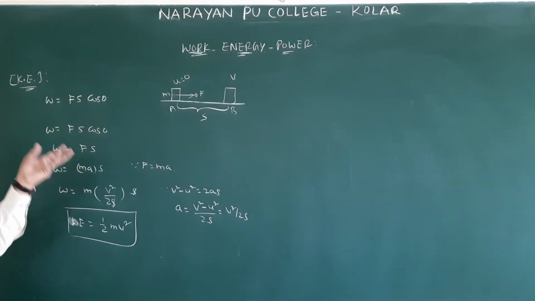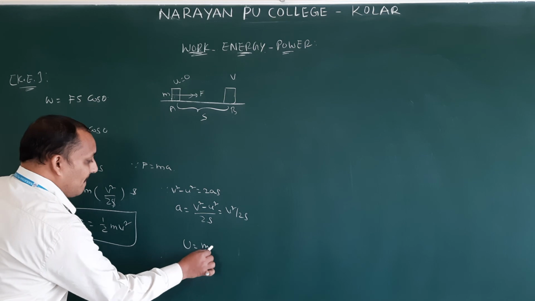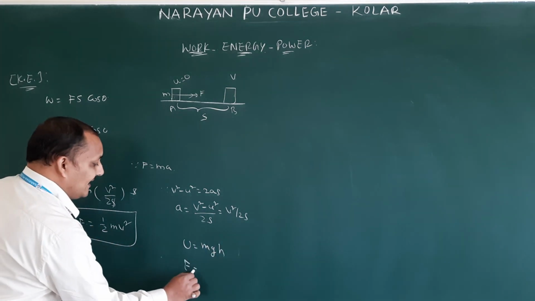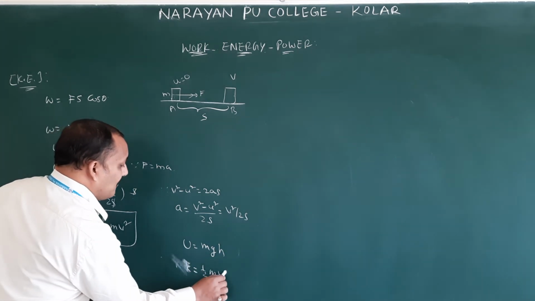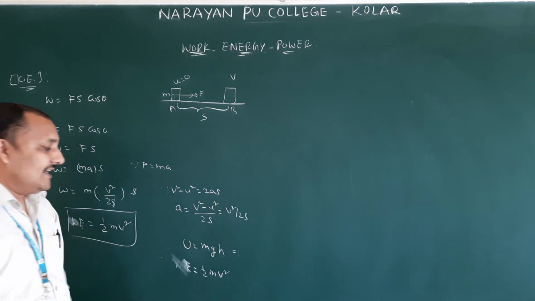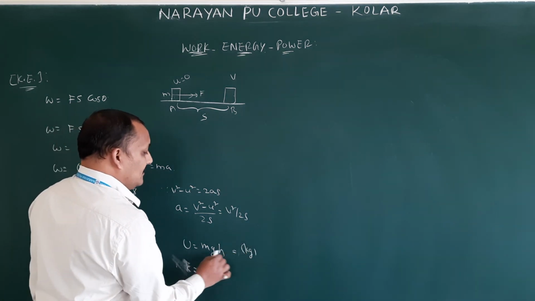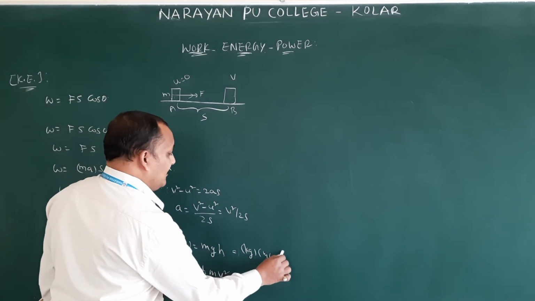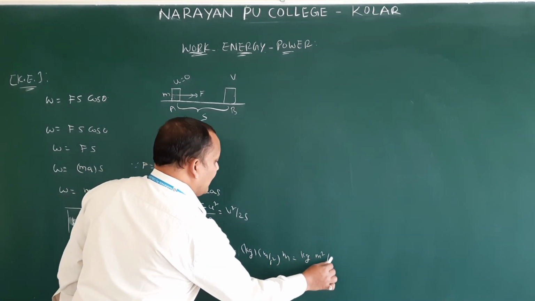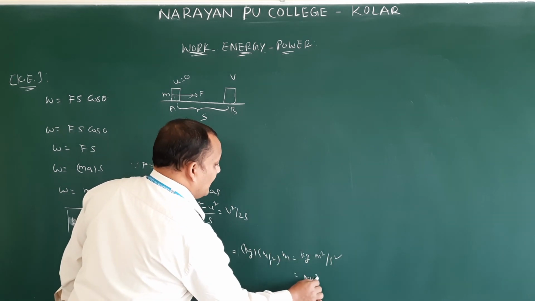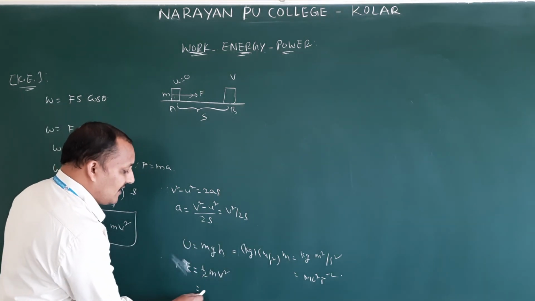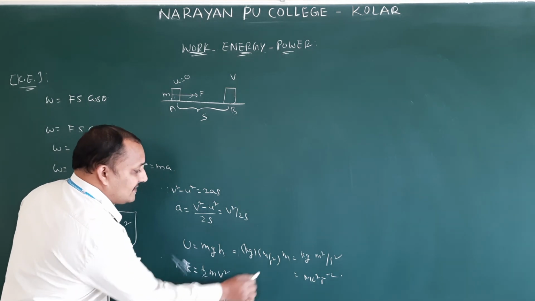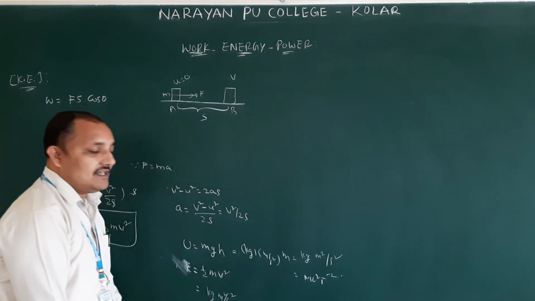Here, energy units and work done units will both be the same. If you take potential energy, mgh, or if you take kinetic energy, half mv square, just write the units and you will get the same. Mass units kg, g units meter per second square, height units meter: kg meter square per second square. This is nothing but M L square T power minus 2, that is equal to joule. This is also the same: kg meter square per second square, which is equal to joule.